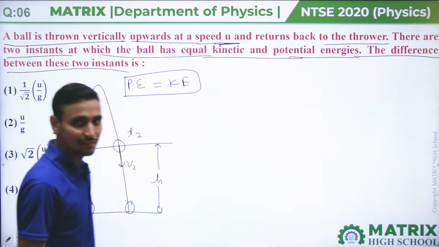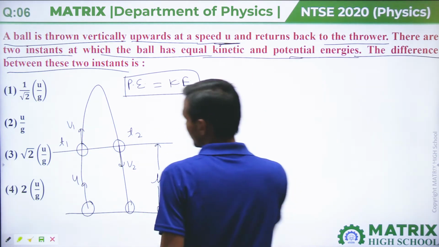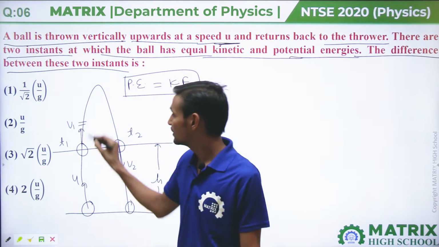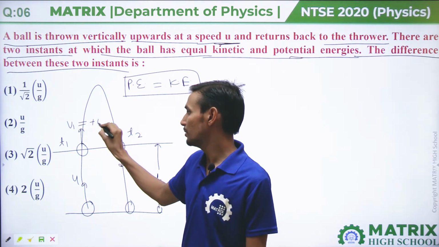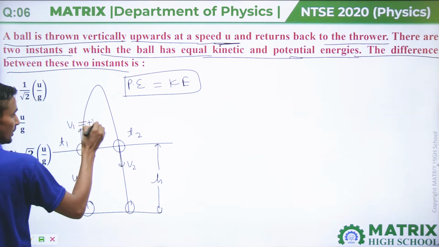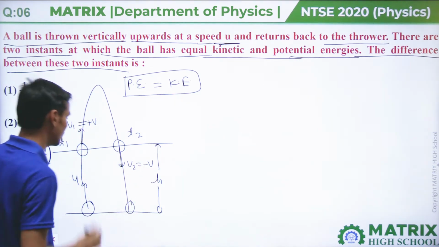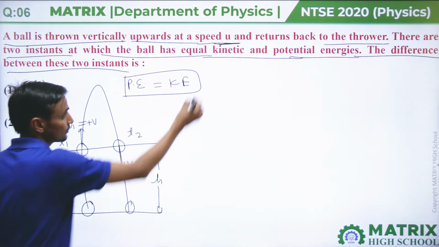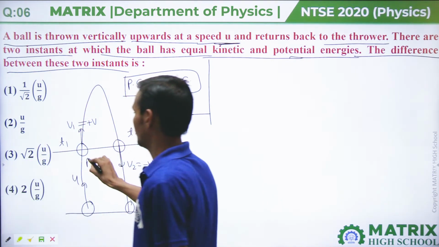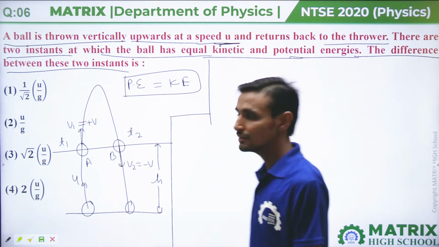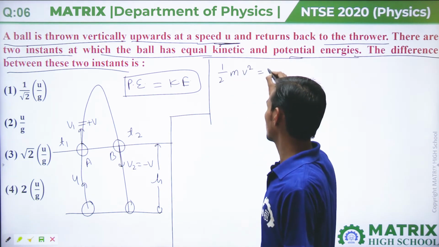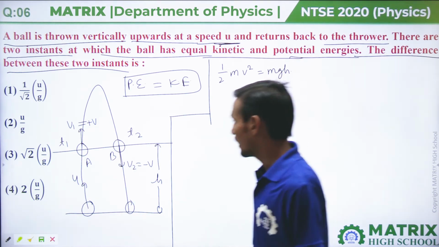As we know, at the same height the velocity will have the same magnitude but different direction. So this is plus v and this is minus v, because it is upward and downward but the magnitude is the same. So if at these points A and B kinetic energy and potential energy are the same, then half mv square equals mgh.